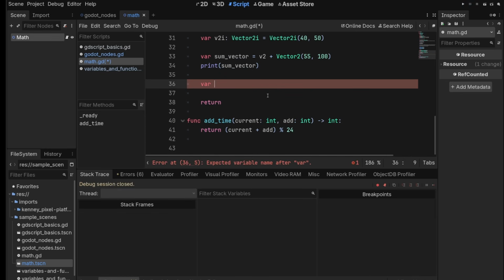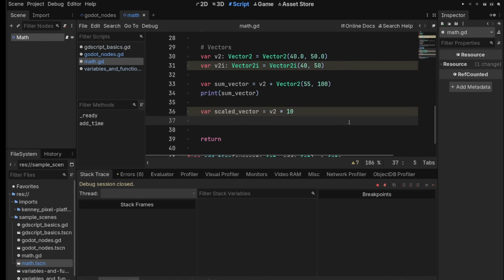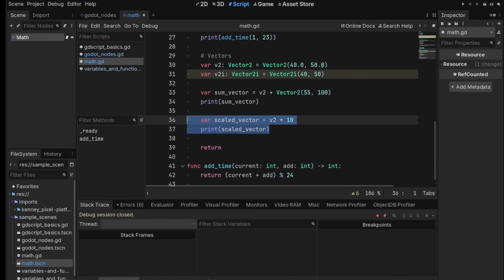The other really important mathematical property of vectors is you can multiply them by a single number, a scalar number, like a float or an integer. So I can do scaled vector equals v2 times 10, and let's print that out. So think about what you think this would be. We have v2 here, 40, 50, and we multiply that by 10. This is not a trick question. Just guess. We'll run this.